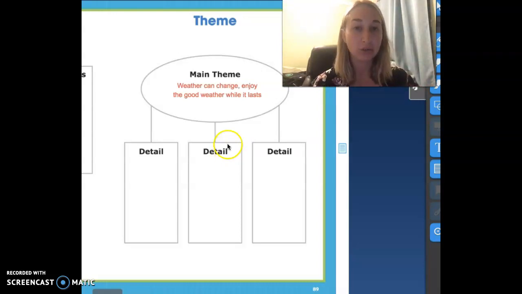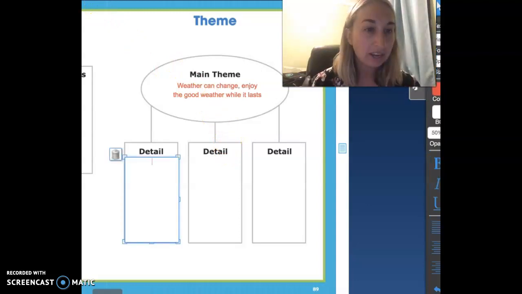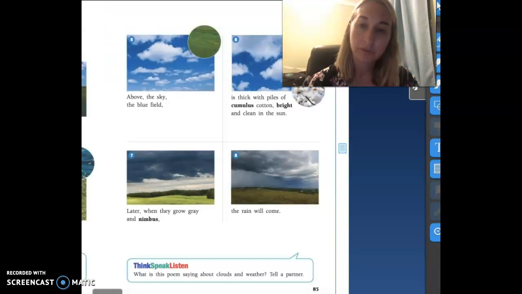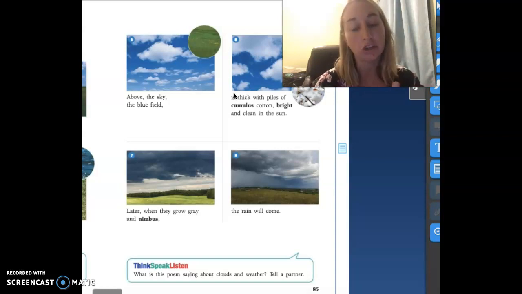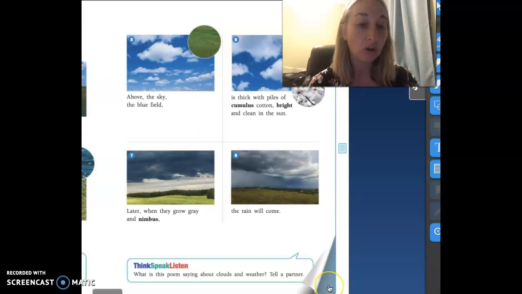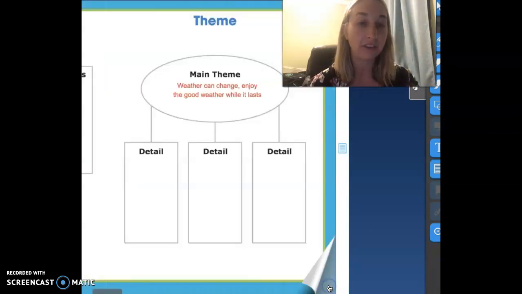All right, guys, and now we're going to go down to our details. Okay, for this part, guys, I want you guys to flip back to our amplified text. So I'm going to flip back really fast and show you guys. I want you guys to take a look at this, right? So the main idea is talking about how weather can change, go from sunny to rainy, which could also change our feelings from happy to sad. I want you to think about the first detail that shows that this person is enjoying the weather and they are loving it. What is one of the first details to show that they are loving the weather?